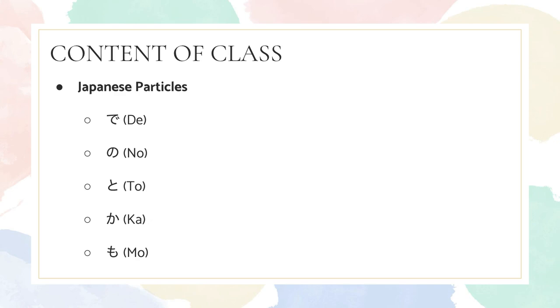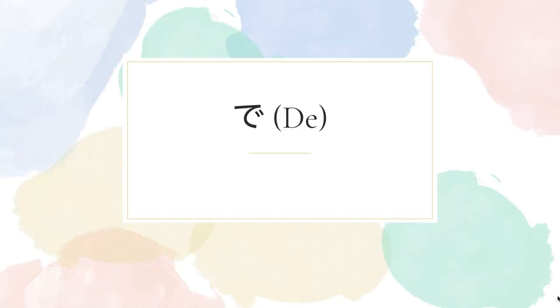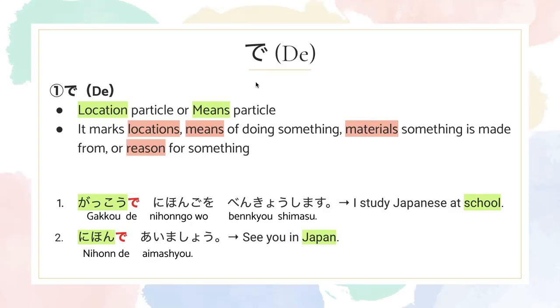So, the content of class today is Japanese particles. We're gonna talk about de, no, to, ka, and then mo at the end. Okay, first let's talk about de. So, de is a location particle or means particle. It marks locations, means of doing something, materials something is made from, or reason for something.